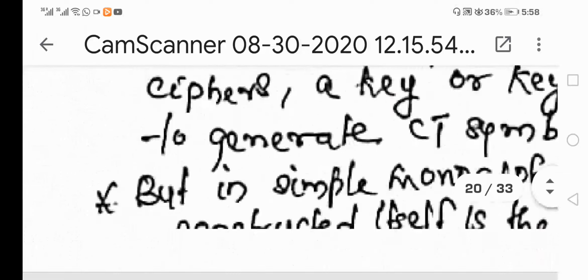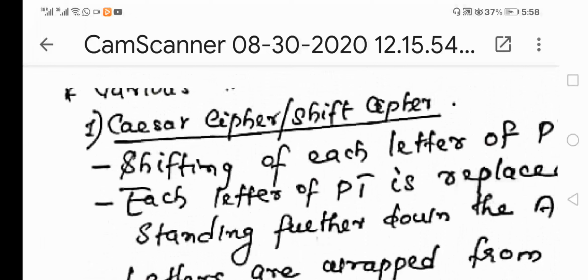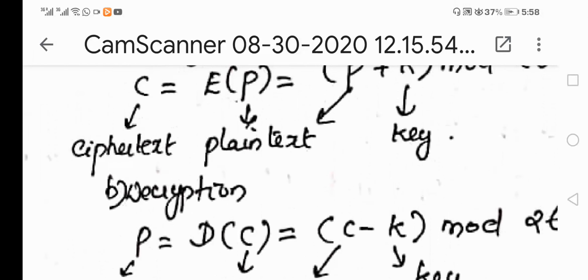So what is Caesar cipher? Caesar cipher has other names: it can also be called a shift cipher or otherwise an additive cipher. The value of k will be given to you in the question itself, and each letter of the plain text message has to be considered in terms of numerical values, in such a way that A will be 0 and Z will be 25. Like that you assign the numeric values for each letter of the alphabet set.